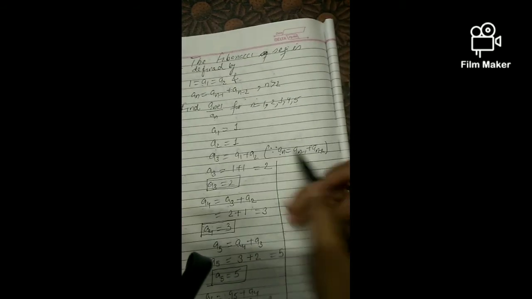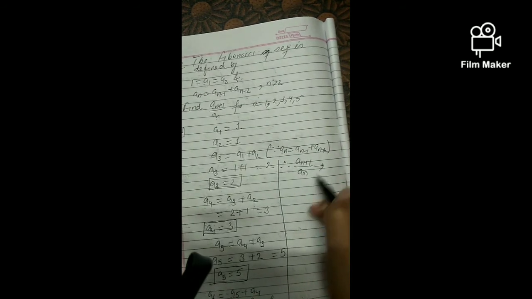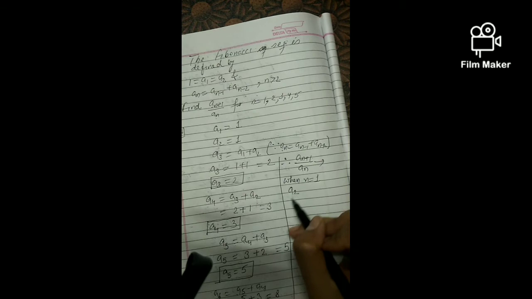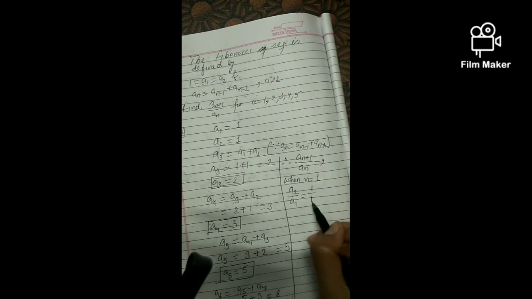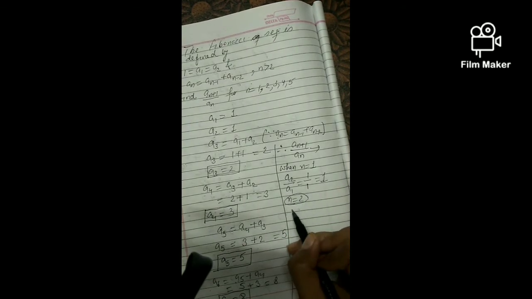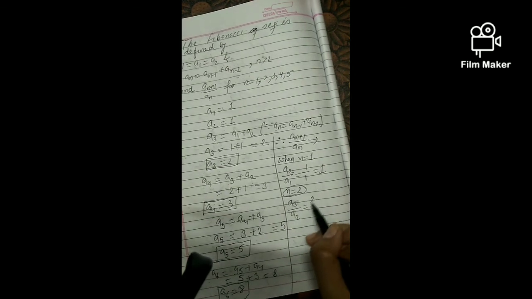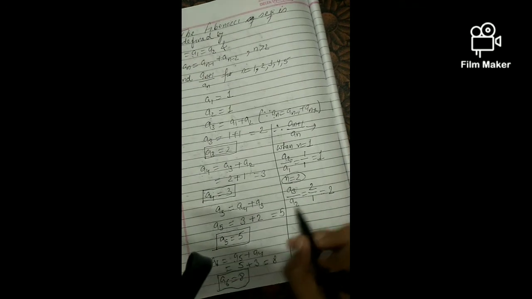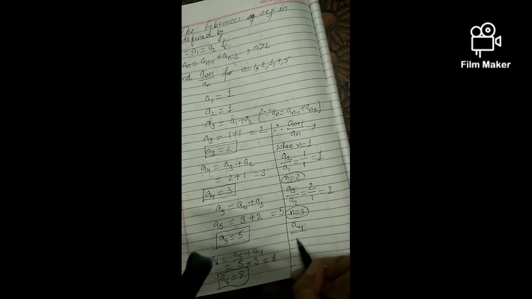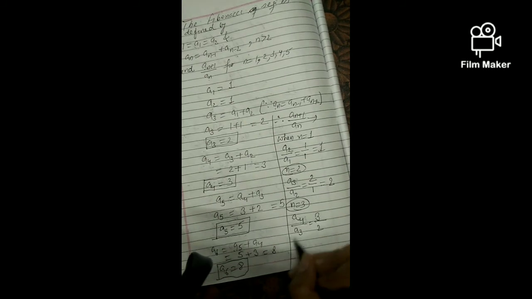All the values are calculated, and now here itself I am going to do the ratio. We will write down, therefore, a(n+1) upon a(n). First of all, when n equals 1, it will become A2 upon A1. A2 is 1, A1 is also 1, so it is 1. Second, when n equals 2, it will be A3 divided by A2. A3 is 2, A2 is 1, so this is 2. Next, when n equals 3, it will be A4 upon A3. A4 is 3, A3 was 2, so it is 3 by 2.